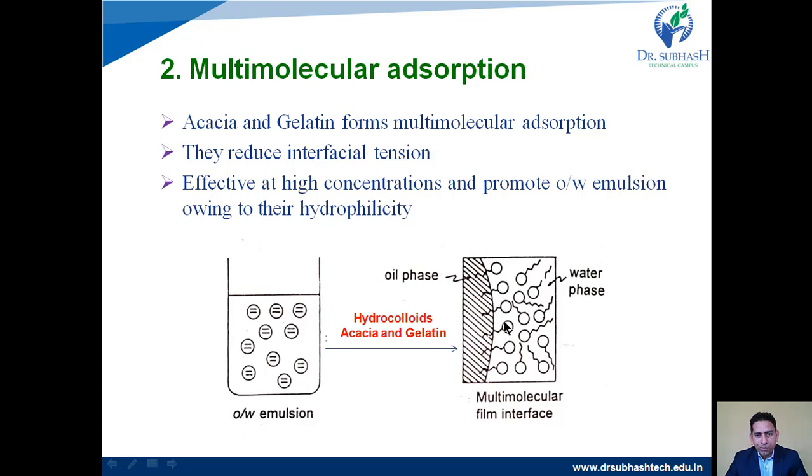These are the molecules of acacia and gelatin: this is one layer, then a second layer, then a third layer. Likewise they will form the multimolecular film with the help of acacia and gelatin. So again a stable emulsion will be prepared with the help of multimolecular adsorption.